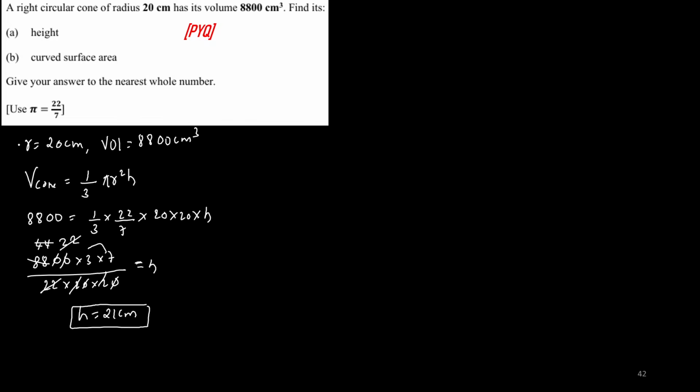So next question is curved surface area. This is part A. Now CSA you are supposed to find out. CSA of a cone is given by the formula pi r L. So what is L over here? Can anybody tell me what is L? L is nothing but slant height. Is it given in the question? It is not given in the question. So what can I do? I have to find it out. So how can I find it out?